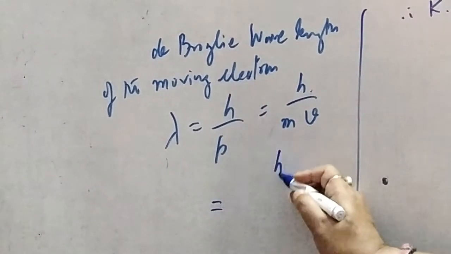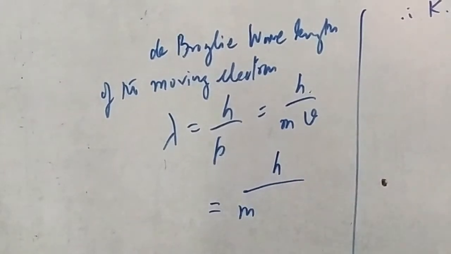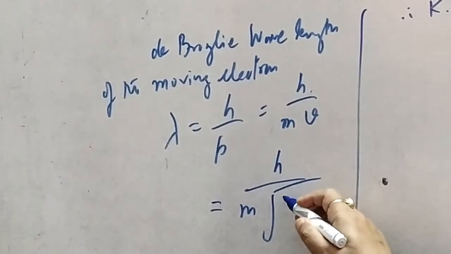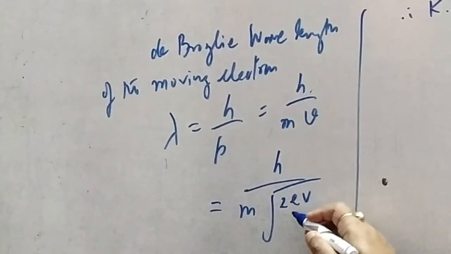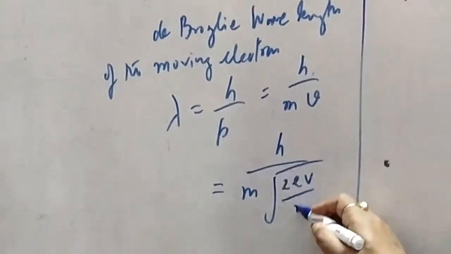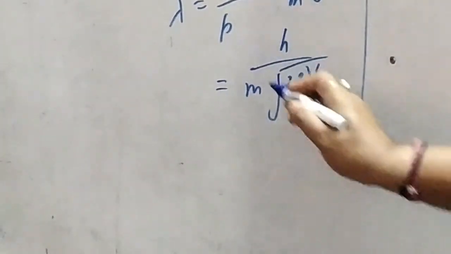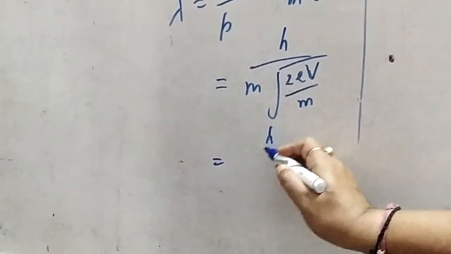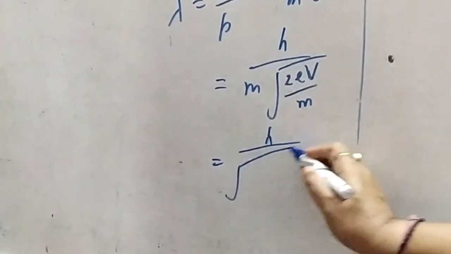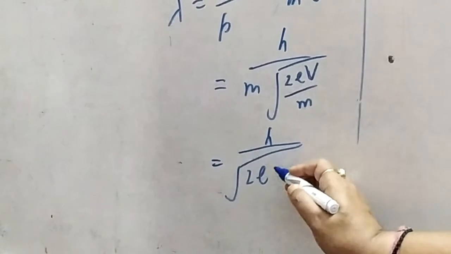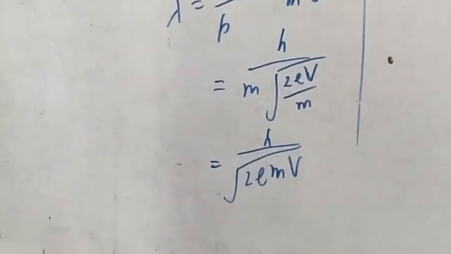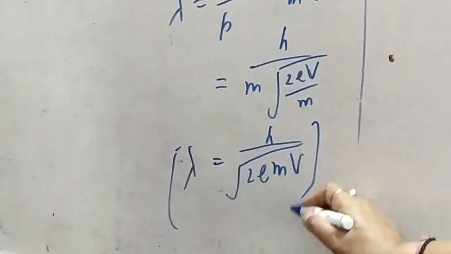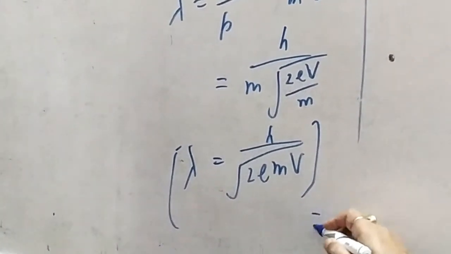Then we have h upon m, and in place of v we can write root of 2eV upon m. When this m is taken inside, we have h upon root of 2em into V. This is the de Broglie wavelength of an electron. Let us find its value.